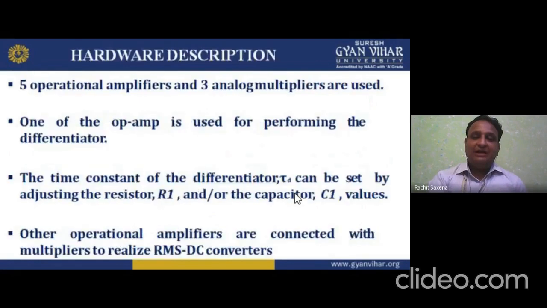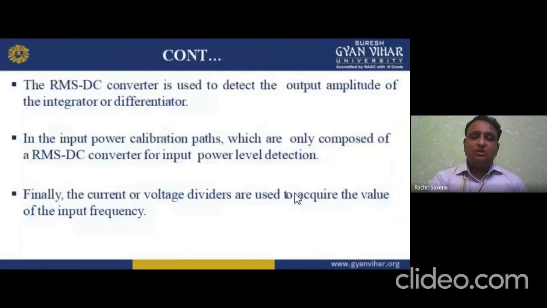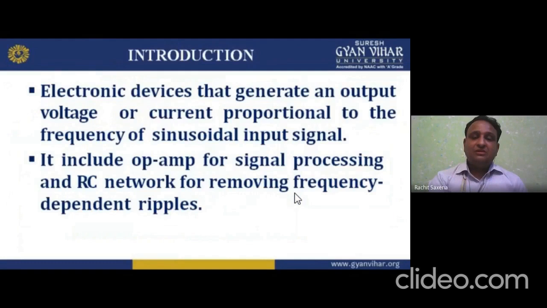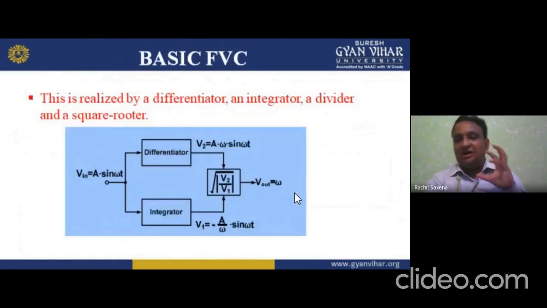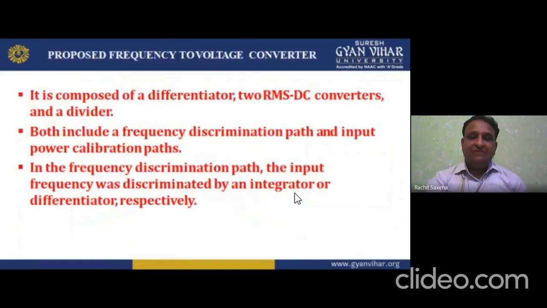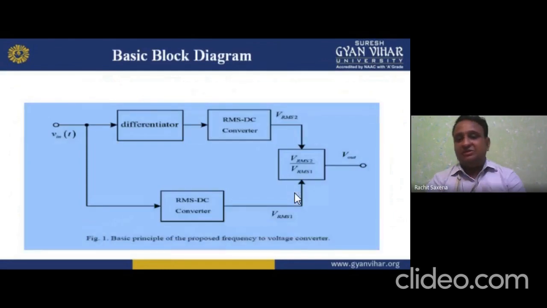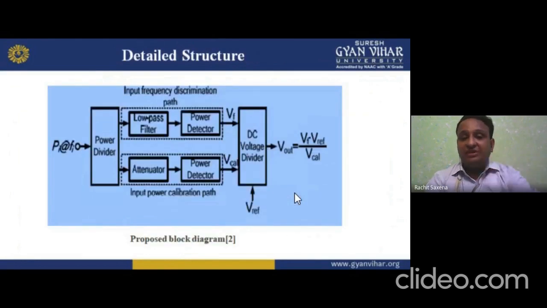So I am revising the thing again. It is an electronic device that generates an output voltage or current proportional to the frequency of the input sinusoidal signal. This is the basic diagram, which has a differentiator, integrator, op amps, divider, multiplier, and square root. We have the differentiator, RMS to DC converters, and RMS by RMS, meaning VRMS2 by VRMS1. So this is the basic principle of the proposed frequency to voltage converter. Then we have the input frequency discrimination and input power calibration both.